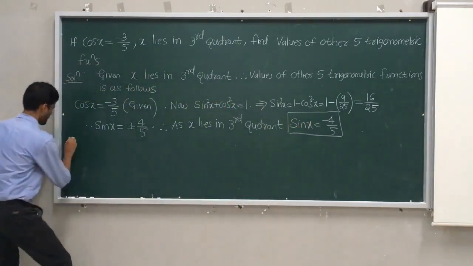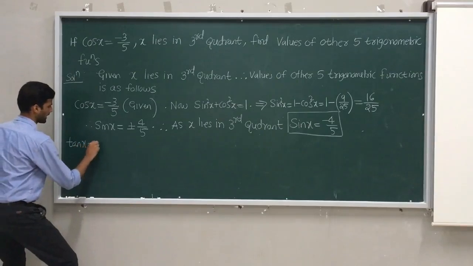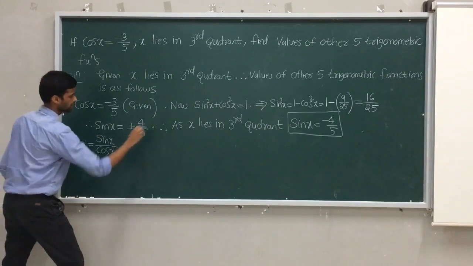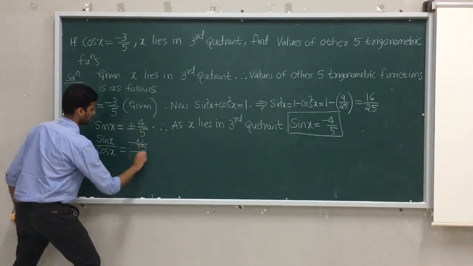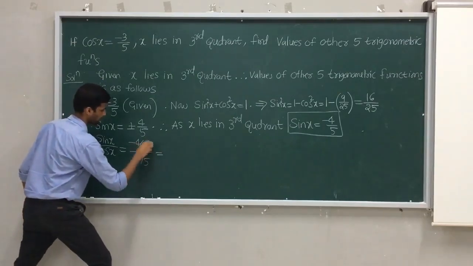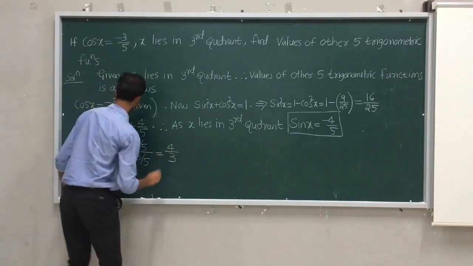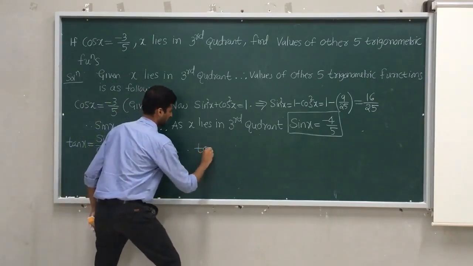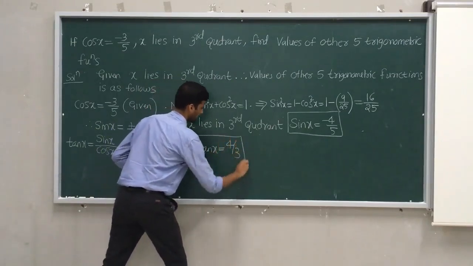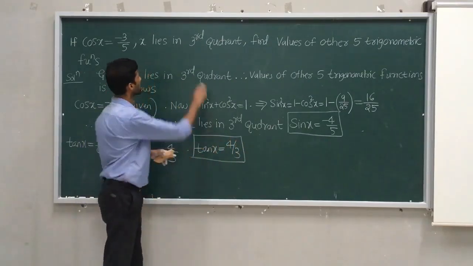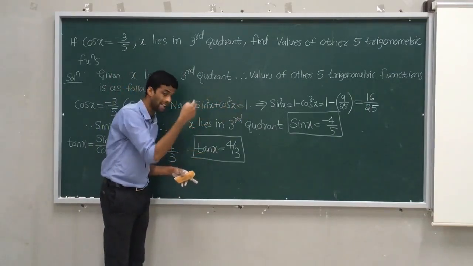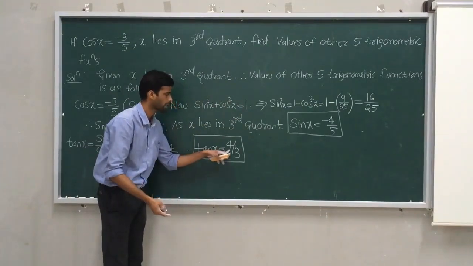Come to the next, tan x. How to find tan x? Sin x by cos x. You know the sin x answer, you got minus 4 by 5. The cos x answer they have already given, minus 3 by 5. Minus minus become plus, 5 get cancelled, 4 by 3. So tan x equal to plus 4 by 3. Whether that answer is correct? Yes, because they told third quadrant, and in the third quadrant, according to the ASTC rule, sin and cosec are negative, tan and cot are positive. Tan is positive, so as per the requirement I got it.